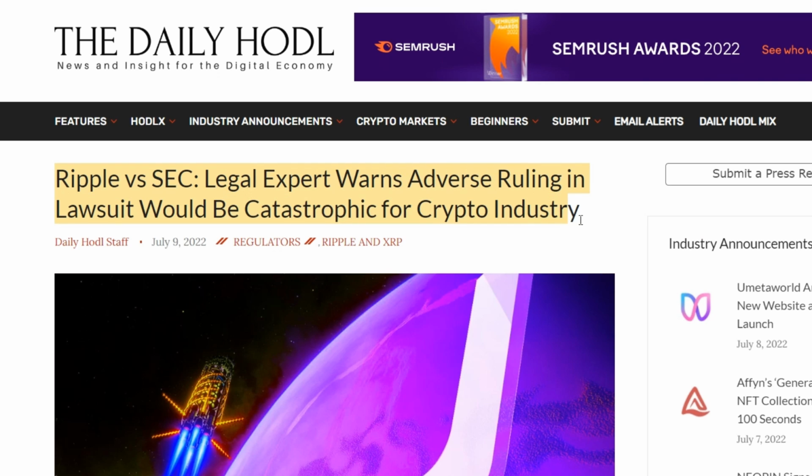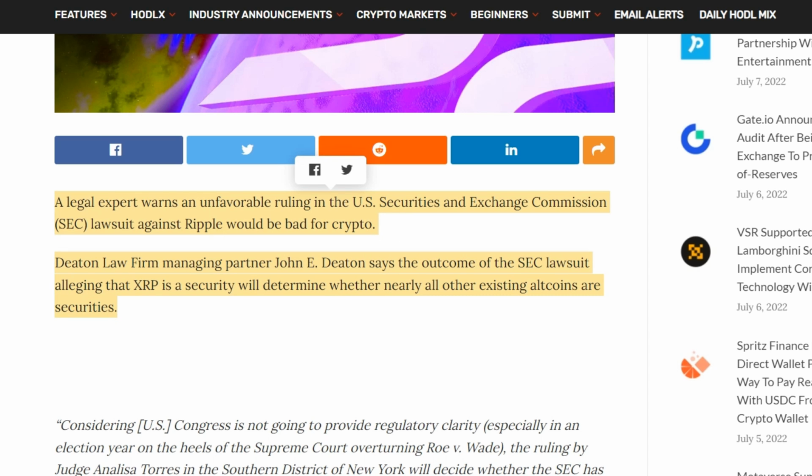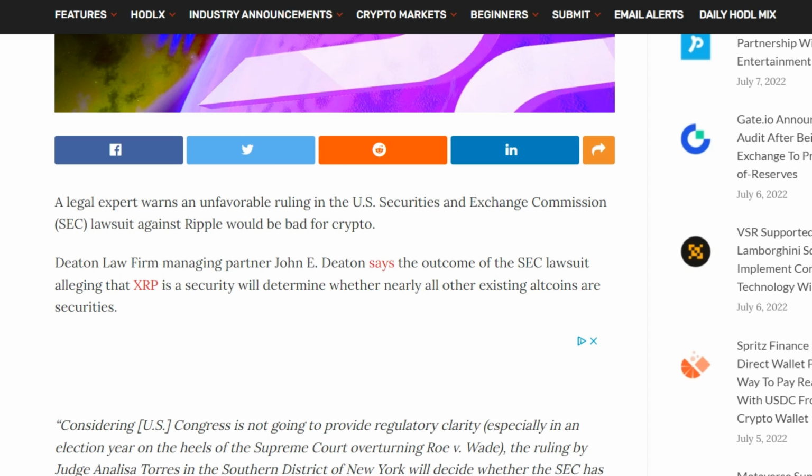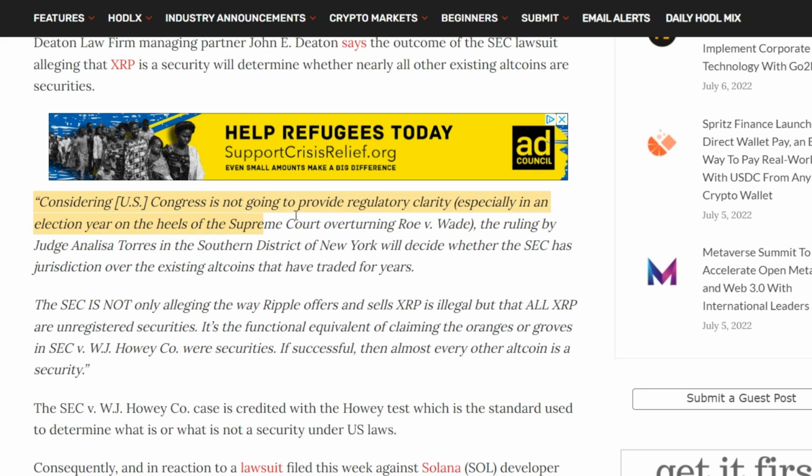A legal expert warns that an unfavorable decision in the U.S. Securities and Exchange Commission, SEC, lawsuit against Ripple will be bad for the cryptocurrency. John E. Deaton, managing partner at Deaton Law Firm, says the outcome of the SEC lawsuit alleging that XRP is a security will determine whether almost all other existing altcoins are securities. Given that the U.S.